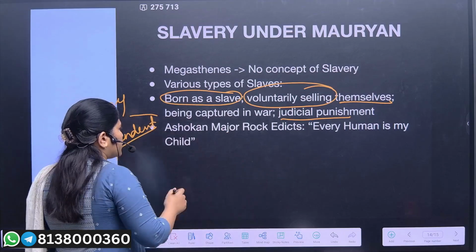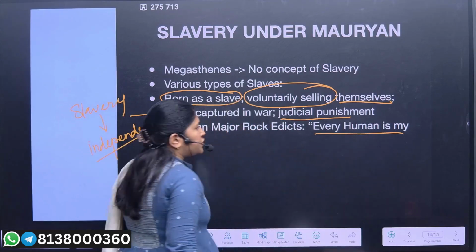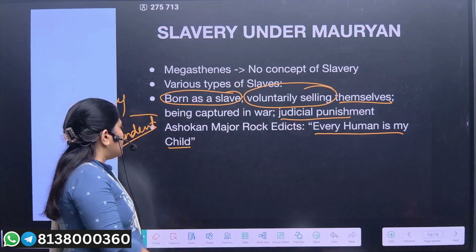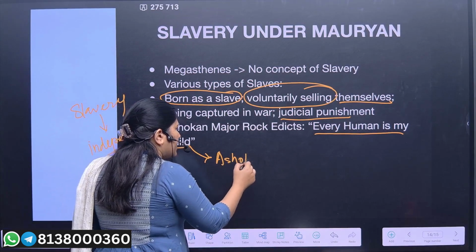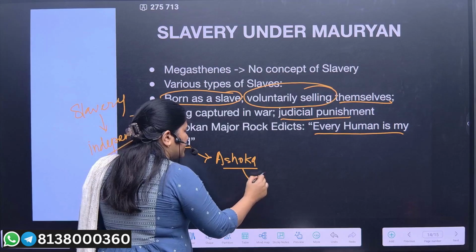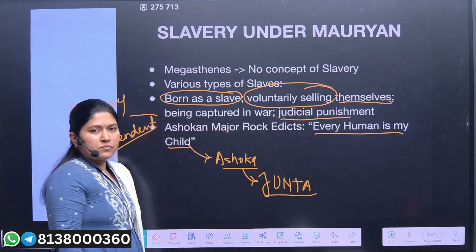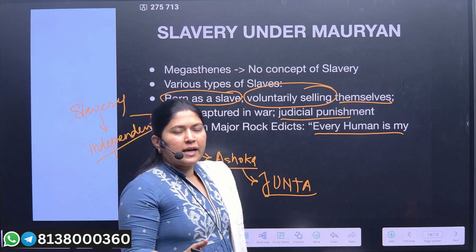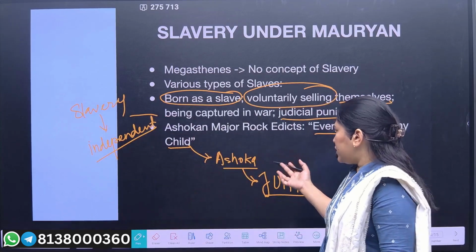Now the Ashokan Major Edicts talked about how every human is my child. Every human is my child. This was the message given by the king Ashoka to his people. That is why we'll see that Ashoka was called Piyadasi. So these are some of the facts.